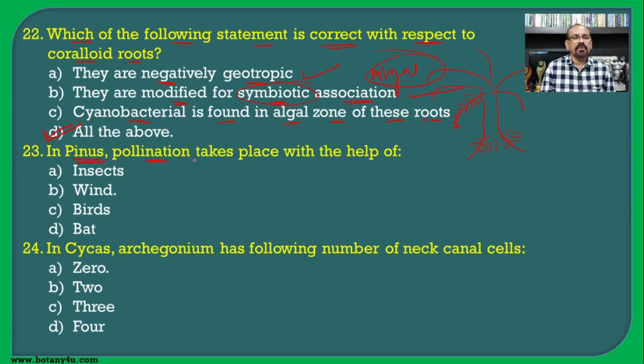In Pinus, the pollination takes place with the help of, as we have seen earlier in the gymnosperm, the wind. So naturally in Pinus also the pollination will be by means of the wind, that is known as anemophily. Then in cycas, the archegonium has the following number of neck canal cells, which is a characteristic feature of the gymnosperm: the neck canal cells are found to be absent, only the venter is present, and hence the number of neck canal cells is 0.